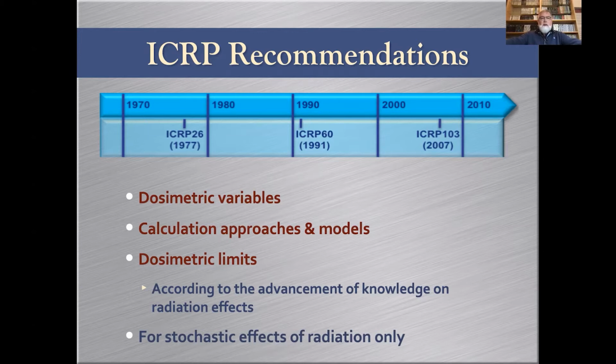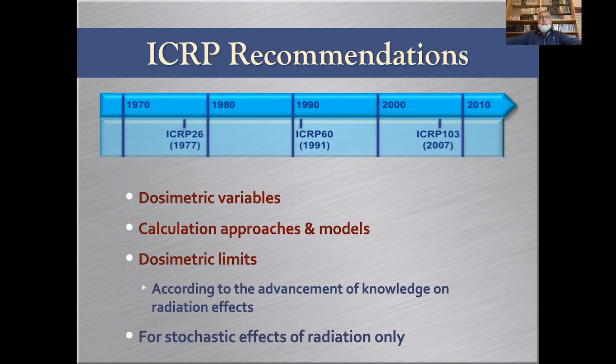Then this is done according to the advance of knowledge on radiation effects, which explains why it varies in time. Not every year, but we are living under some remains of the ICRP 26 recommendation from 1977, still applied in some parts of the United States.